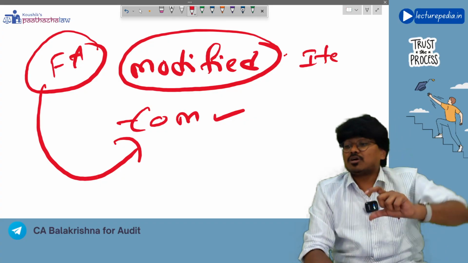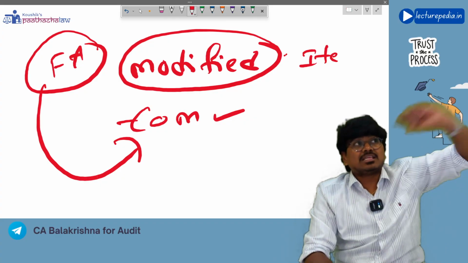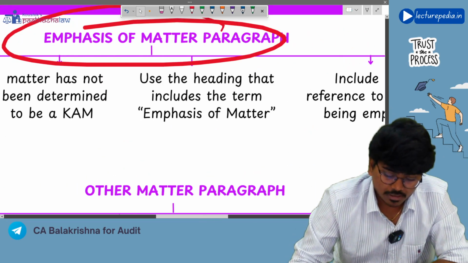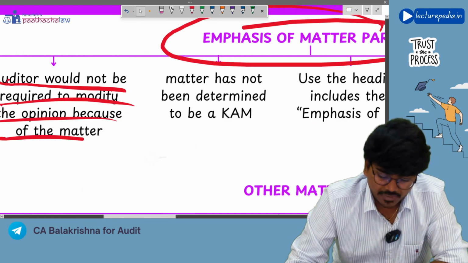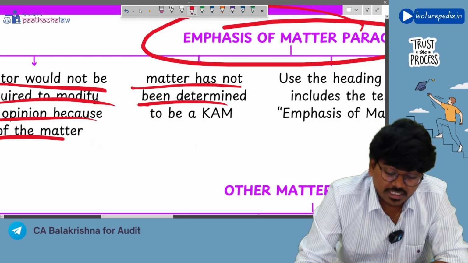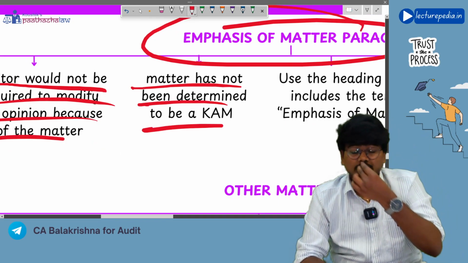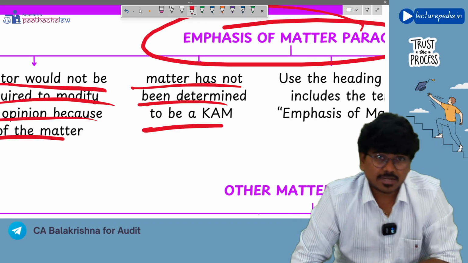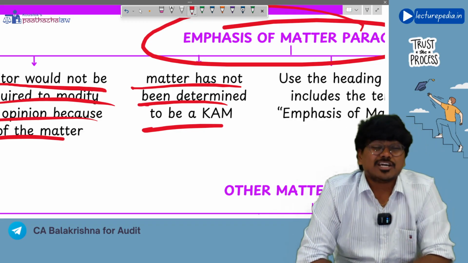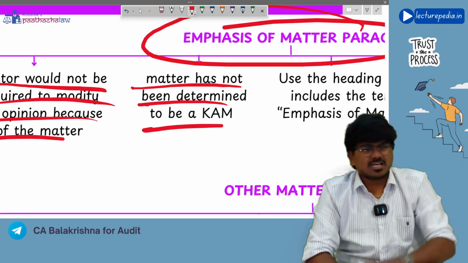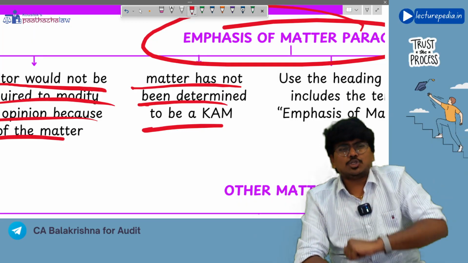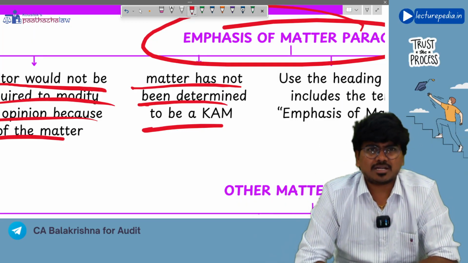Understanding? The item because of which you have modified the opinion, the same item you should not emphasize in the emphasis of matter paragraph. That's what you need to remember. Next, the matter has not been determined as a key audit matter. The matter which you are emphasizing in the emphasis of matter paragraph should not be determined as a key audit matter, because if you are already communicating in the key audit matter paragraph, why again dual communication in the emphasis of matter paragraph?